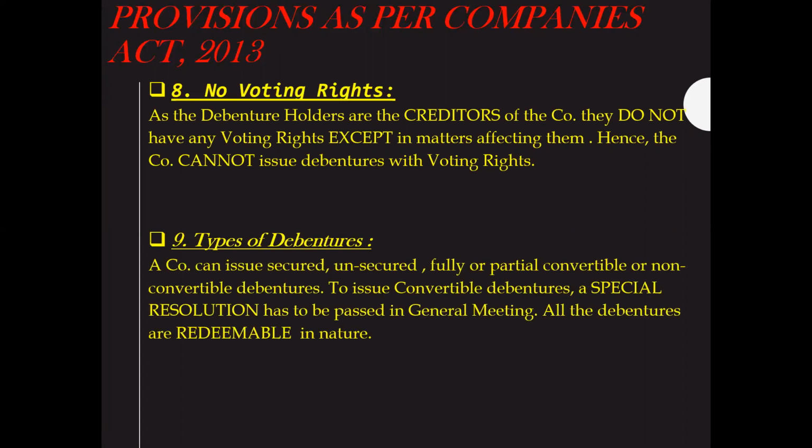Coming to the last point, types of debentures. A company can issue secured, unsecured, fully or partly, convertible or non-convertible debentures. To issue convertible debentures, a special resolution has to be passed in the general meeting. All the debentures are redeemable in nature. So by rule, no company can issue irredeemable debentures. Every company has to issue debentures which are redeemable, that is, repaid back to the creditors after a certain period of time. So I hope, class, you are all clear with the provisions and the 9 points and the smart code as well.